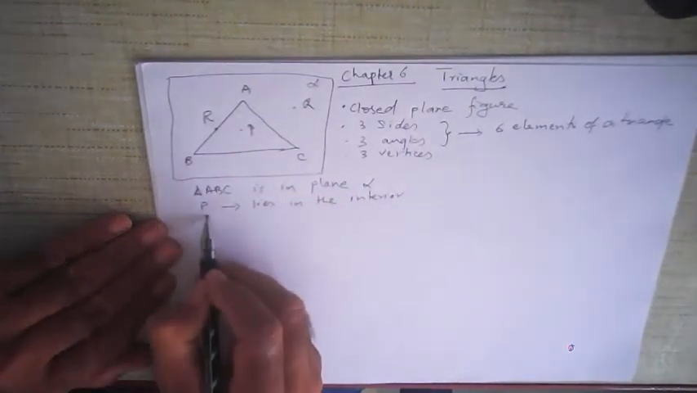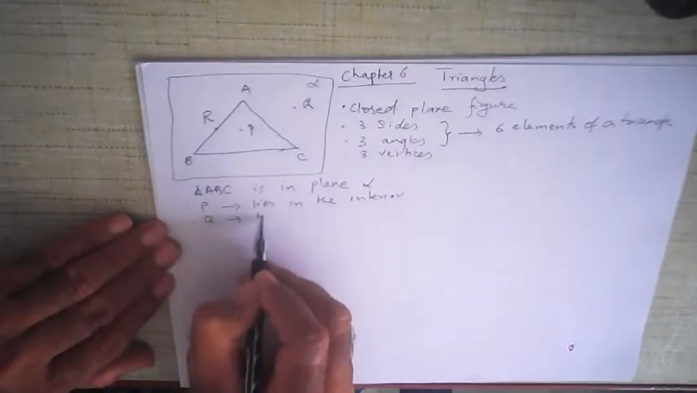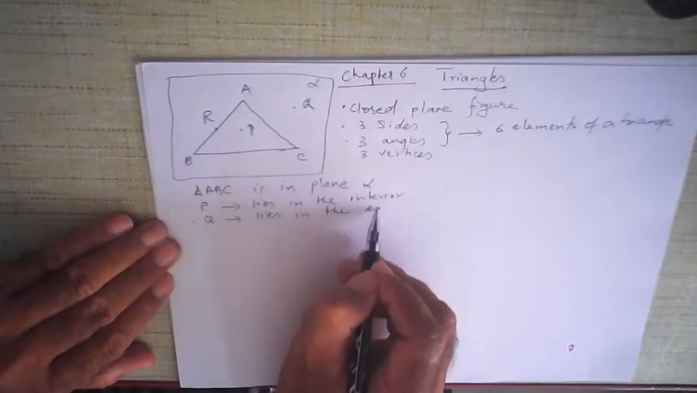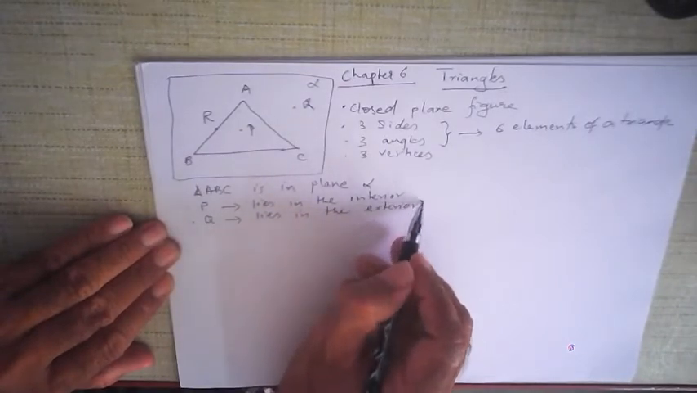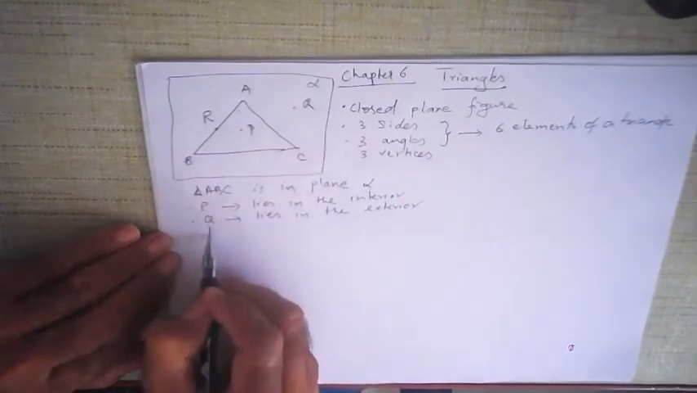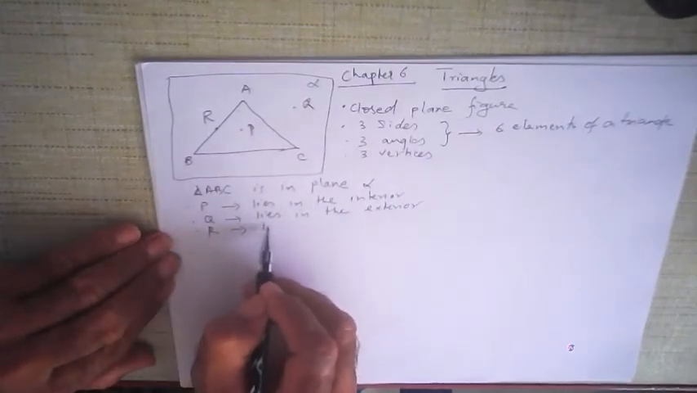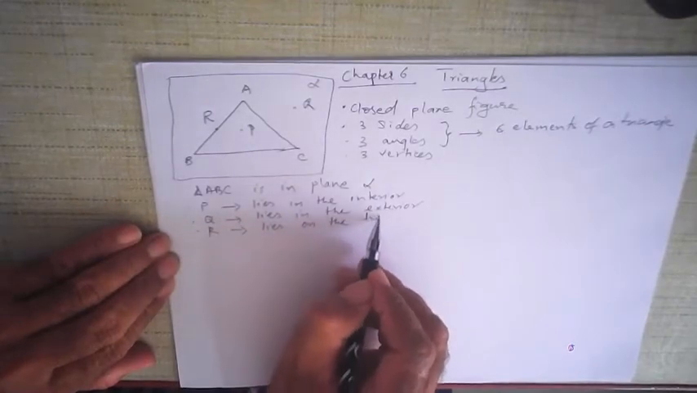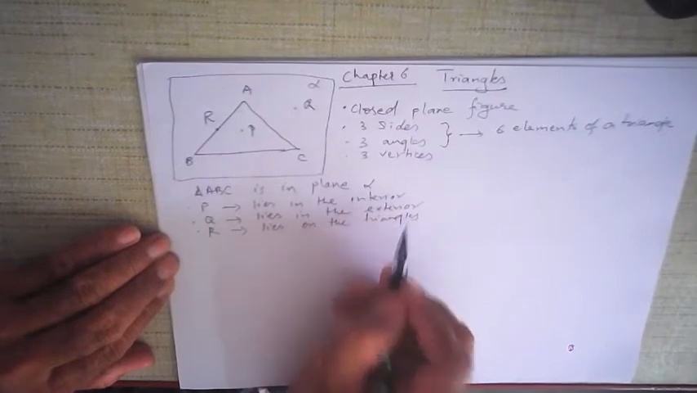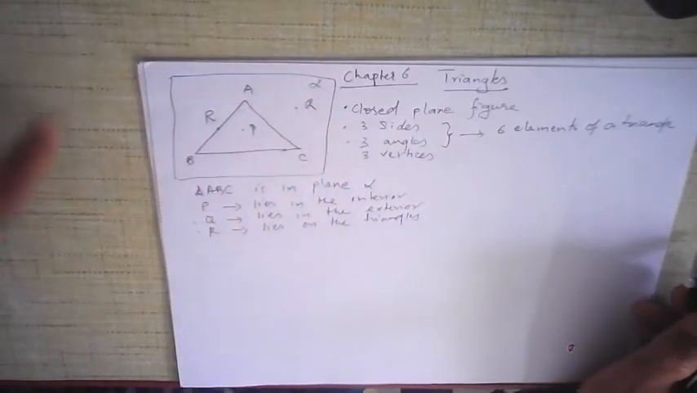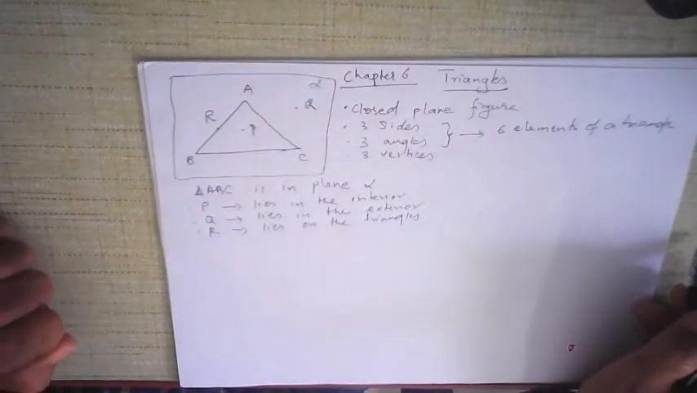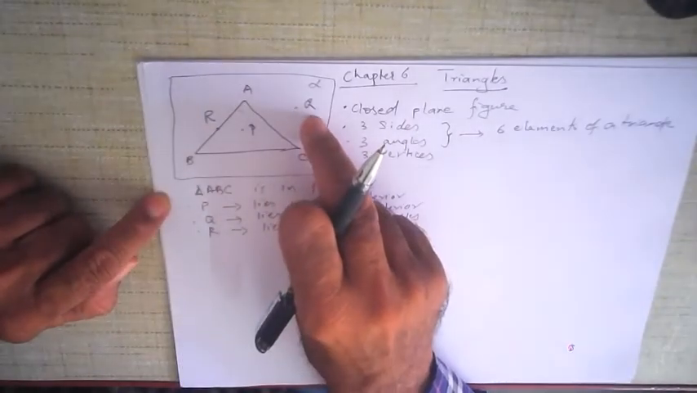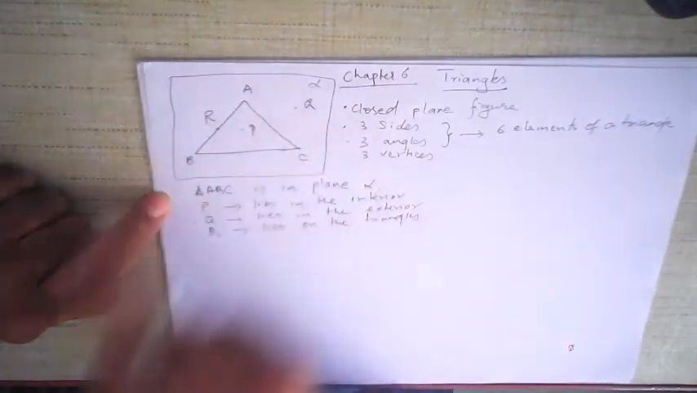What about point Q? Point Q lies in the exterior of triangle ABC. Okay. And what about point R? Point R lies on the triangle. In other words, a triangle divides the plane it is contained in into 3 parts: the interior of the triangle, the exterior of the triangle, and the triangle itself.